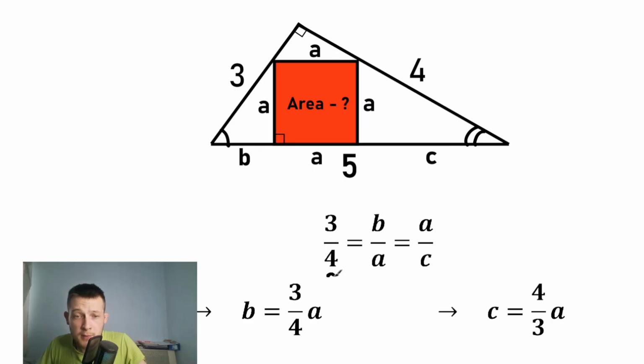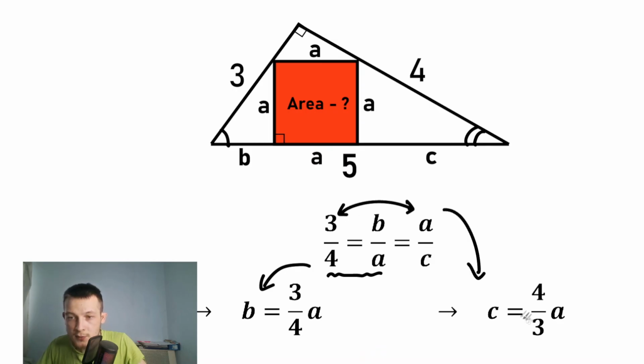Now, from this part we can find our B. According to the proportion, B equals 3 over 4 times A, and from this part, 3 over 4 equals A divided by C, we can find our C. So C equals 4 over 3 times A. And now, the main thing: instead of B, let's plug in 3 over 4 times A, and instead of C, let's plug in 4 over 3 times A.